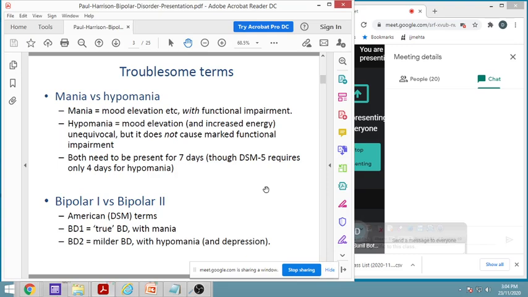Bipolar 2 means it is a milder bipolar disease, which is having hypomania. Definitely, depression is common in all. So it doesn't mean that only mania is there. Along with depression, it is the kind of mania, the other pole, that differs.